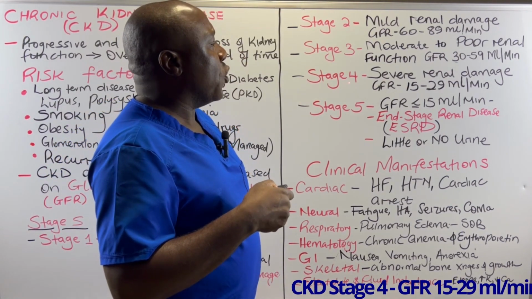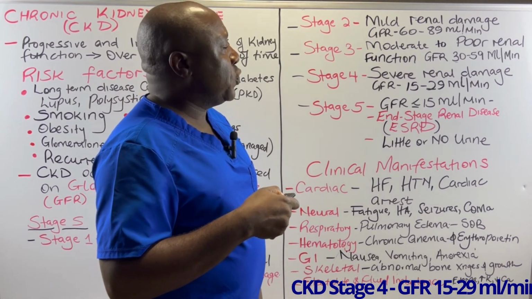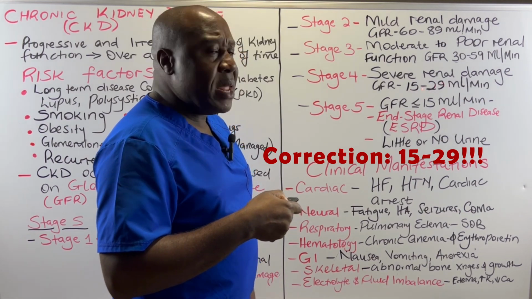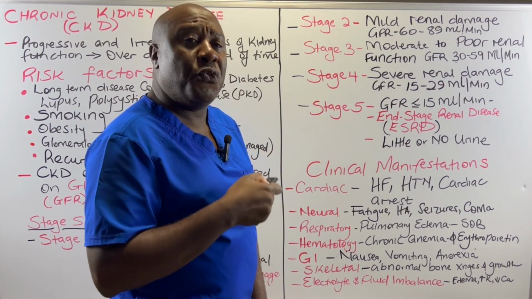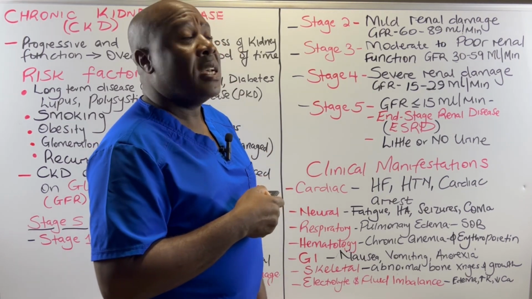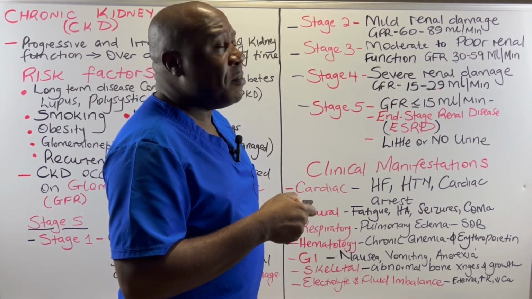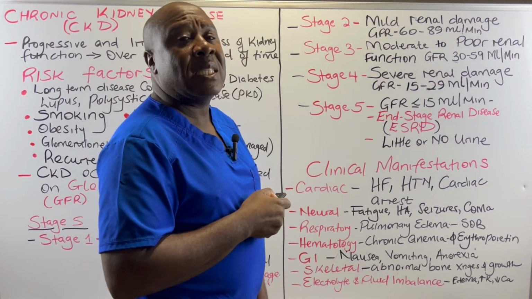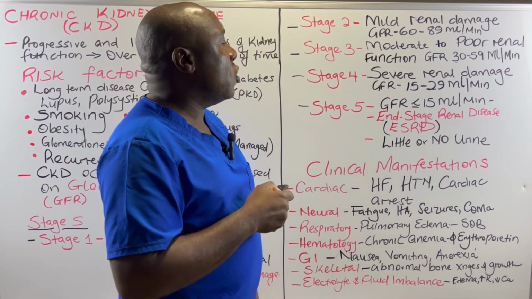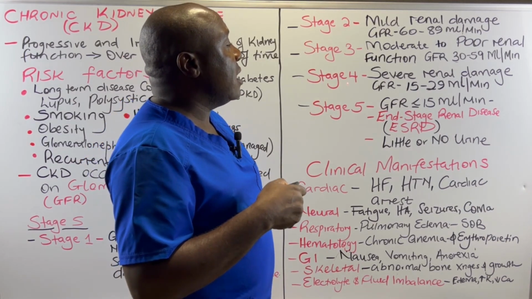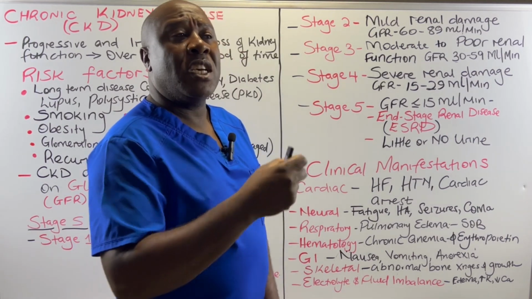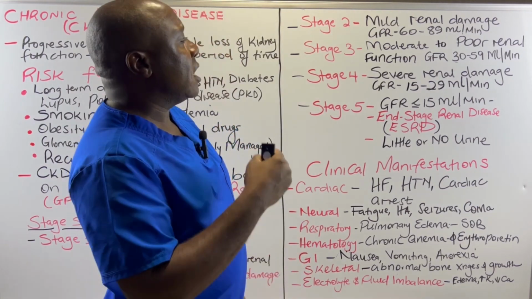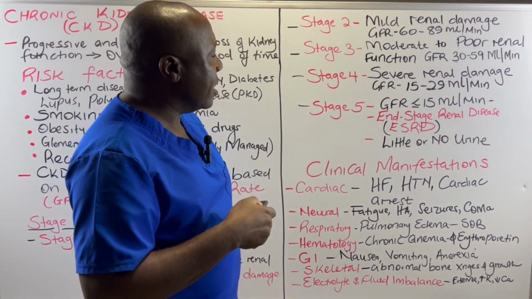In CKD stage 4, the glomerular filtration rate is between 59 to 29 milliliters per minute, and this is because of the severe renal damage which has occurred to this particular system. The maximum filtration rate that the kidneys can now achieve is only 29 milliliters per minute, far below the functional level of the kidney. So stage 4 CKD is where there is severe renal damage, reducing the glomerular filtration rate to between 15 milliliters to 29 milliliters per minute.